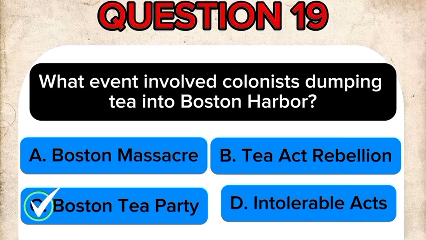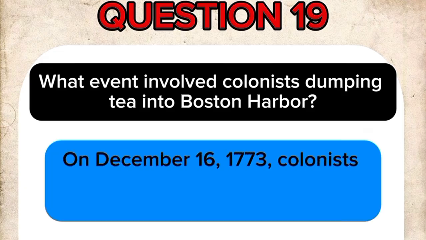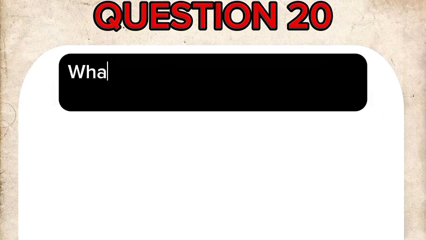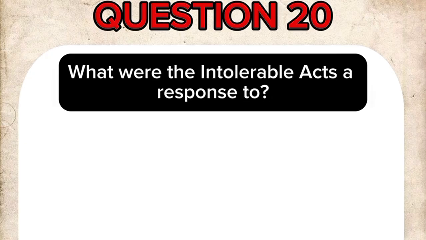The correct answer is C. Boston Tea Party. On December 16, 1773, colonists protested the Tea Act by dumping British tea into the harbor. Question 20. What were the Intolerable Acts a response to?